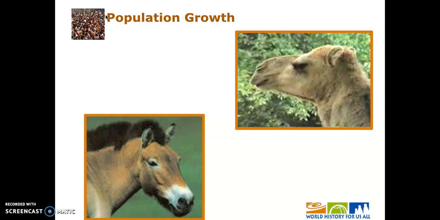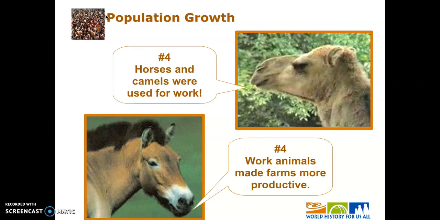Okay, the next thing that we're going to talk about is the utilization of animals like horses and camels to make our farms more productive. These are what we refer to as beasts of burden. Again, it's important to note that this is in Afro-Eurasia. Horses and camels do not exist in the Americas yet. They're not going to exist in the Americas until Europeans bring those types of animals over later on in world history. But in Afro-Eurasia, these animals are now being utilized in a farm setting, and we can grow more food. And with more food comes more people.